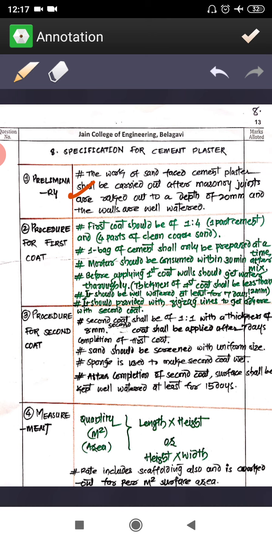Then the procedure step, applying the first coat. This is the procedure for applying the first coat. Procedure for the second coat, that is the final coat. Then we are going to do the measurement and take the billing.